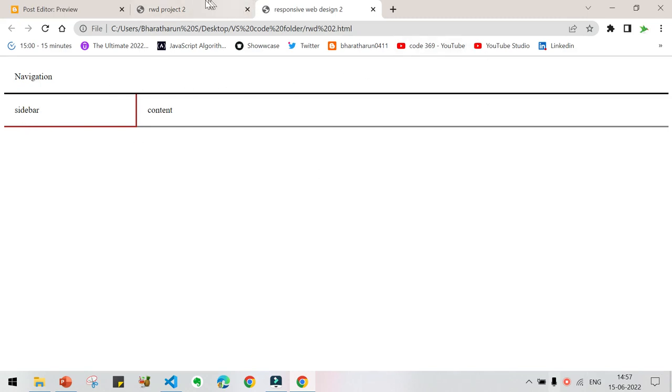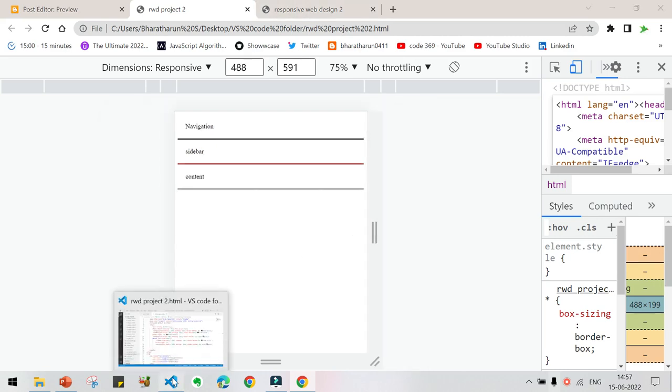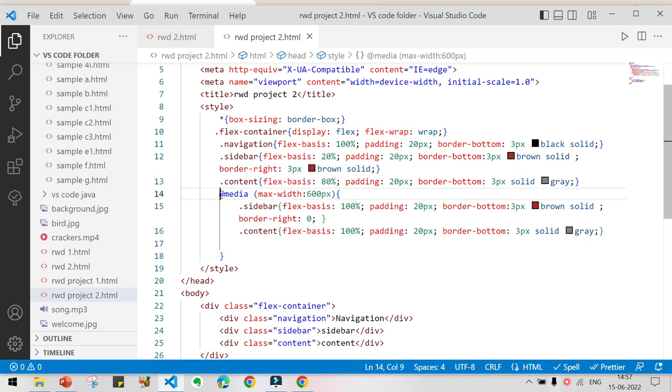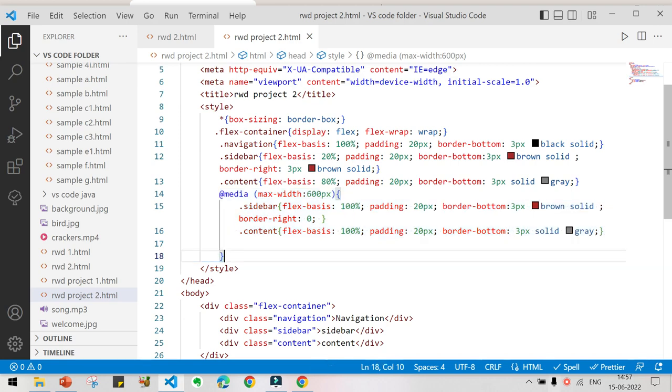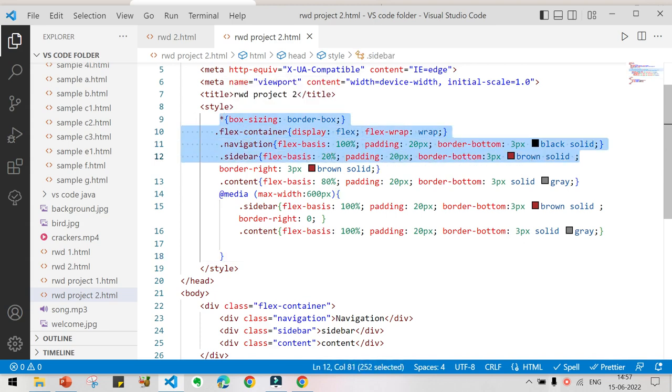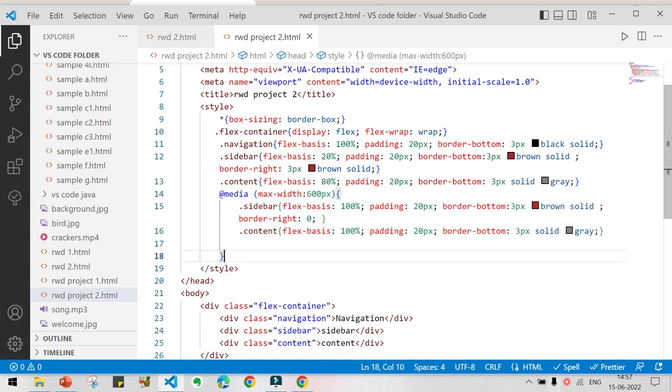Then we have changed it to the style of a mobile using media query element, we have changed the style according to the mobile phone. But what is mobile first? We will be first giving the styles according to the mobile phone, and then we will be changing the style according to the laptop. Okay, that is called mobile first.